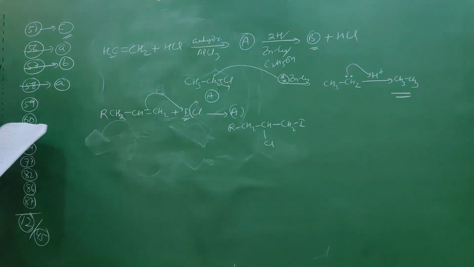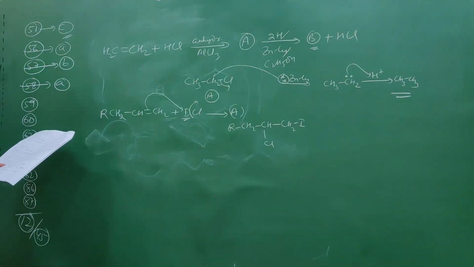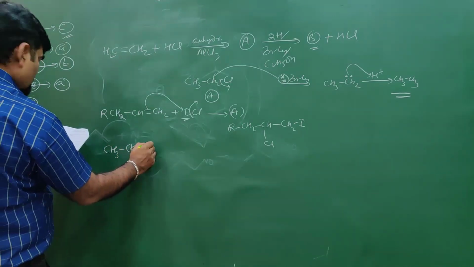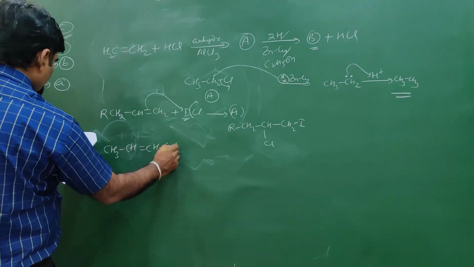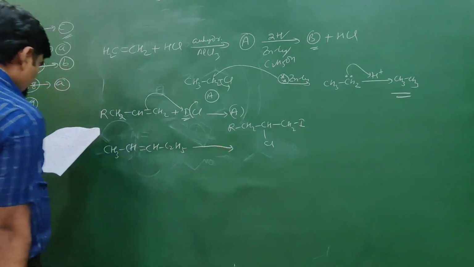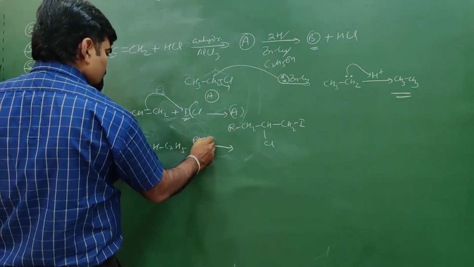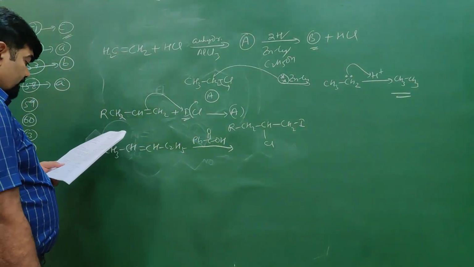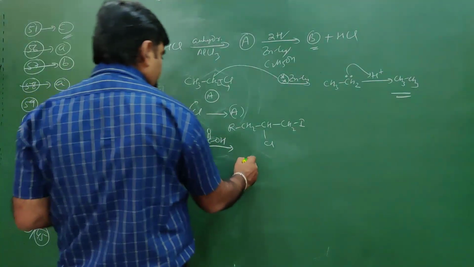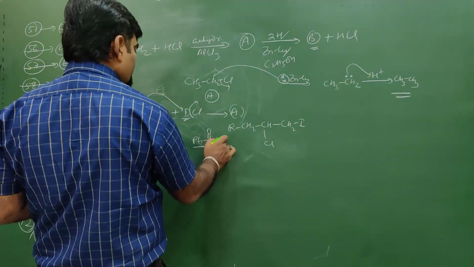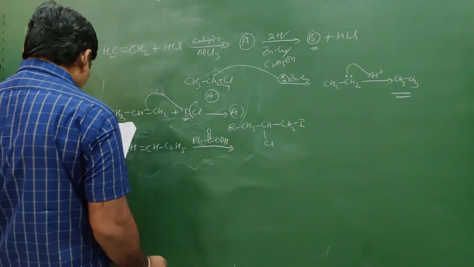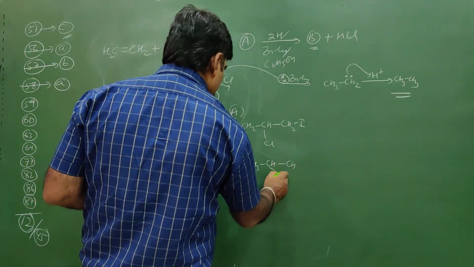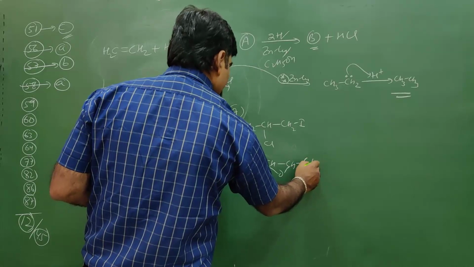Question number 59. CH3CH=CH-C2H5 in the presence of PhC(=O)OOH, this is peroxybenzoic acid. It gives the epoxide, CH3CH-CH-C2H5 with oxygen bridging.